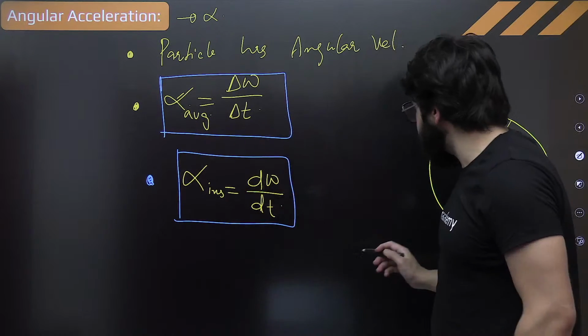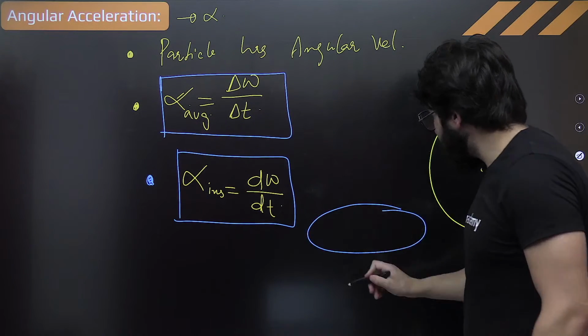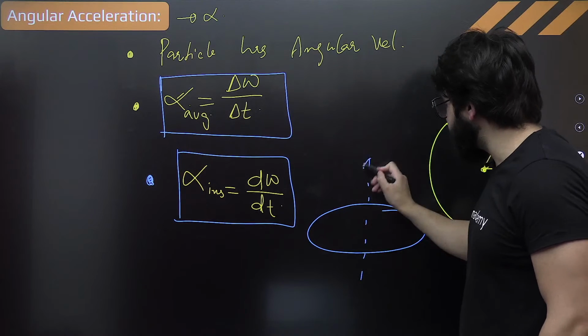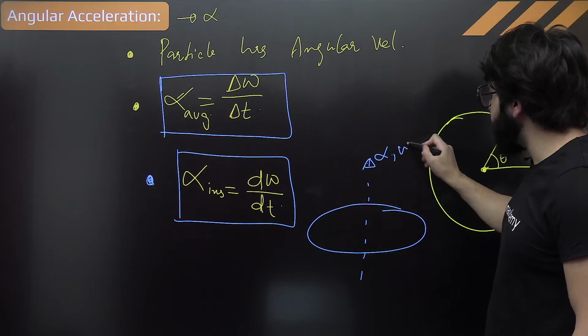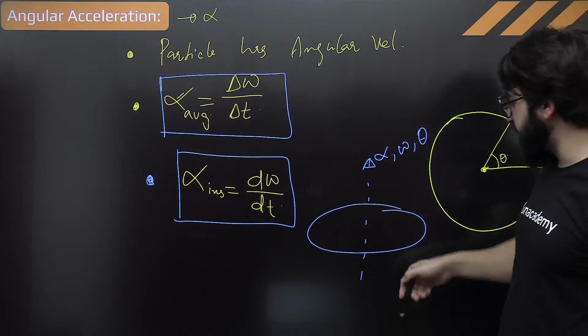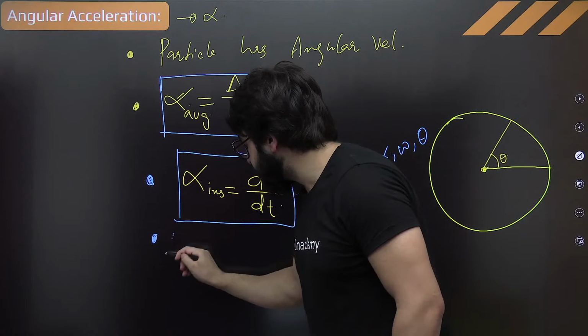Okay. The direction of this is also along this one. This is also the axial vector. This will be alpha. Over here, this will be omega, theta in the same direction. Also axial vector.